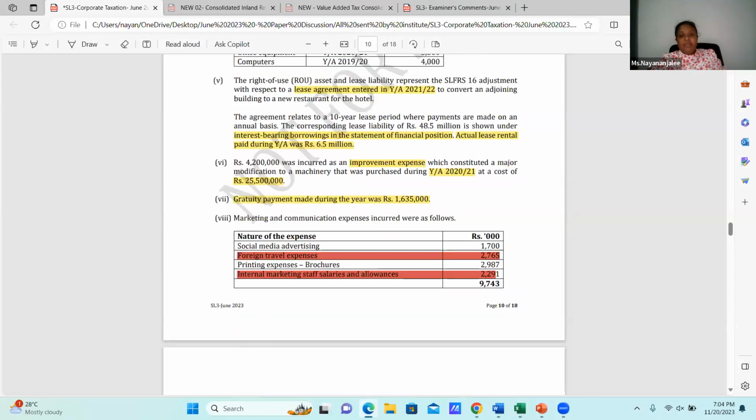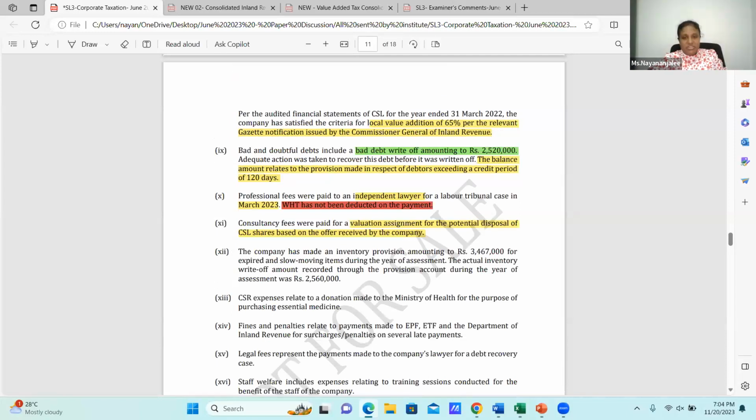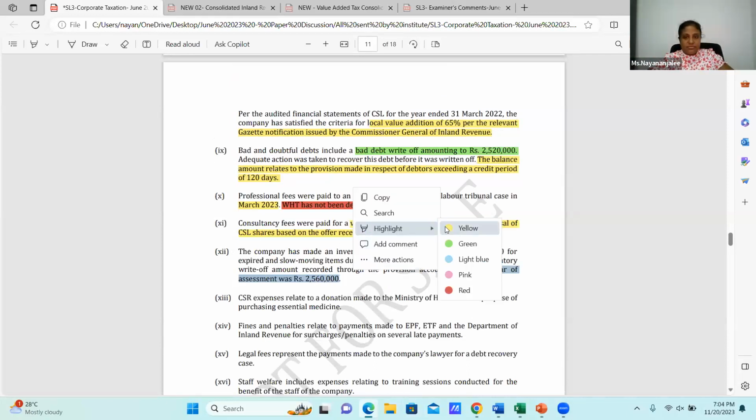Next, the company has made an inventory provision, amounting to 3,467,000 for expired and slow-moving items during the year of assessment. The actual inventory write-off amount recorded through the provision account during the year of assessment is 2,560,000.